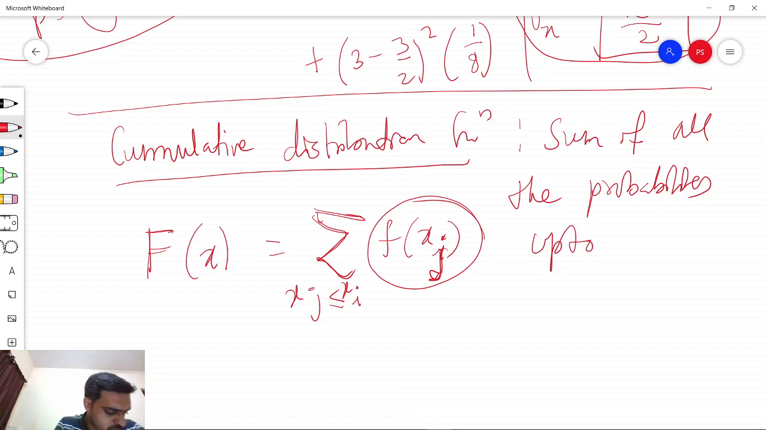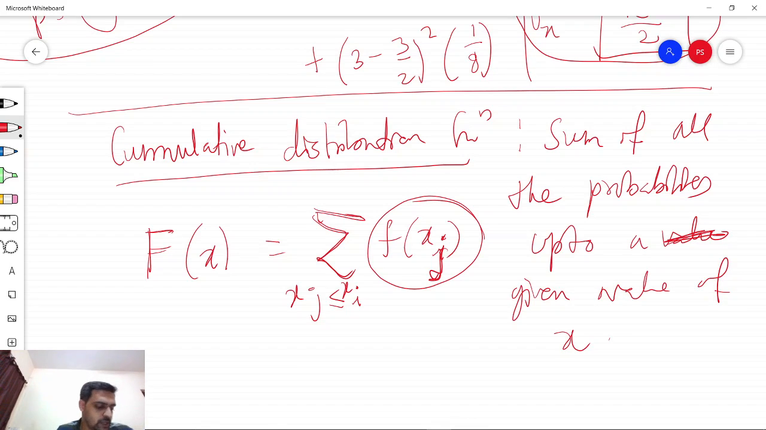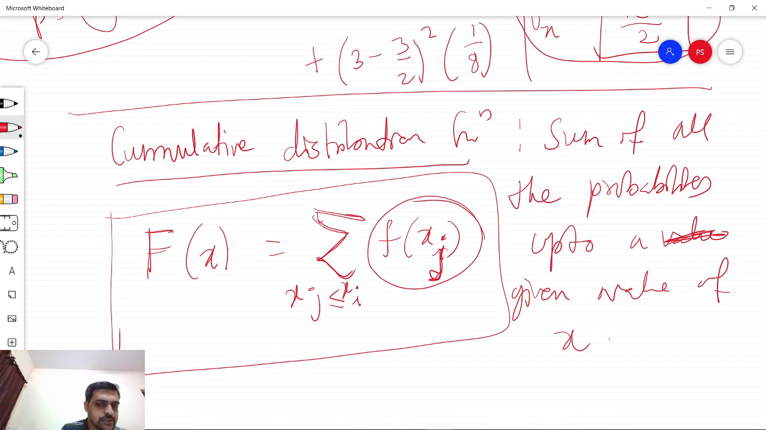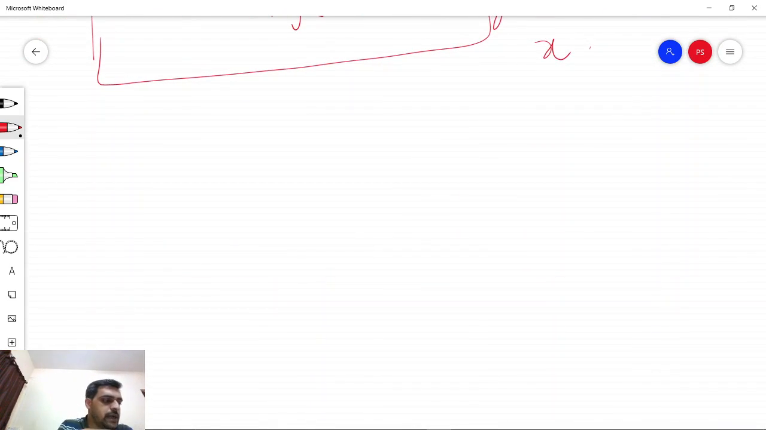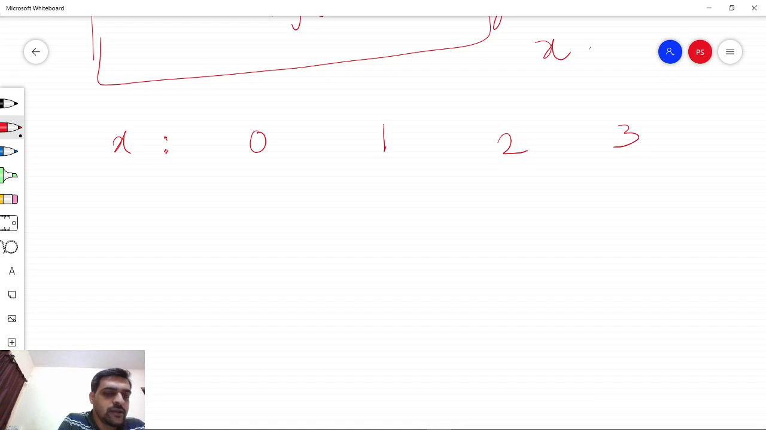up to a given value of x. If this appears to be slightly abstract, let us understand it through the same example of tossing of 3 coins and x corresponding to the number of heads. Now we know that x has values 0, 1, 2 and 3 with the corresponding probabilities, called f of x or p, as 1 by 8, 3 by 8, 3 by 8 and 1 by 8.